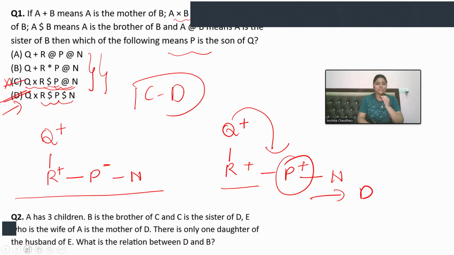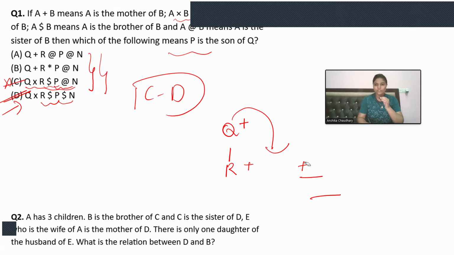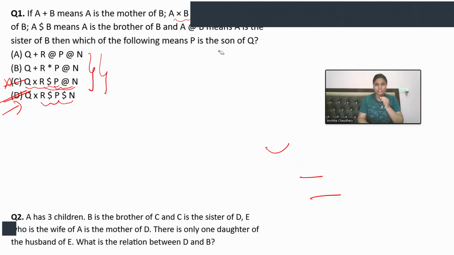Okay, all right. I'm removing this because I need to solve the next question from blood relation also. So the next question is: A has three children. So far, we don't know the gender of A. It can be a male, it can be a female, but he or she has three children. B is the brother of C, and C is the sister of D. E, who is the wife of A, is the mother of D.